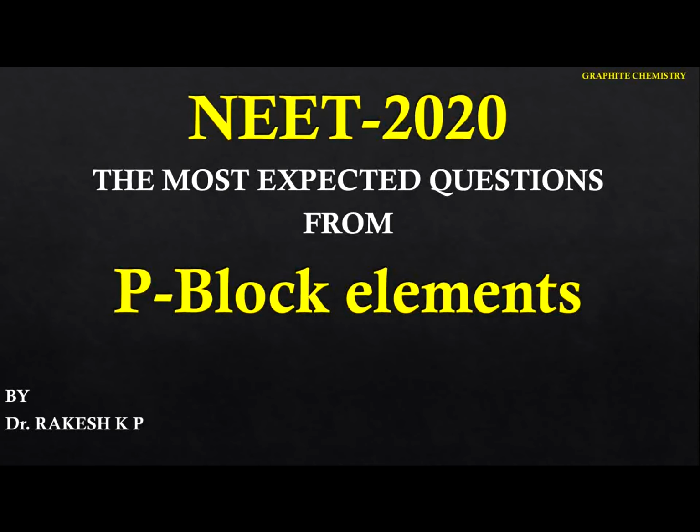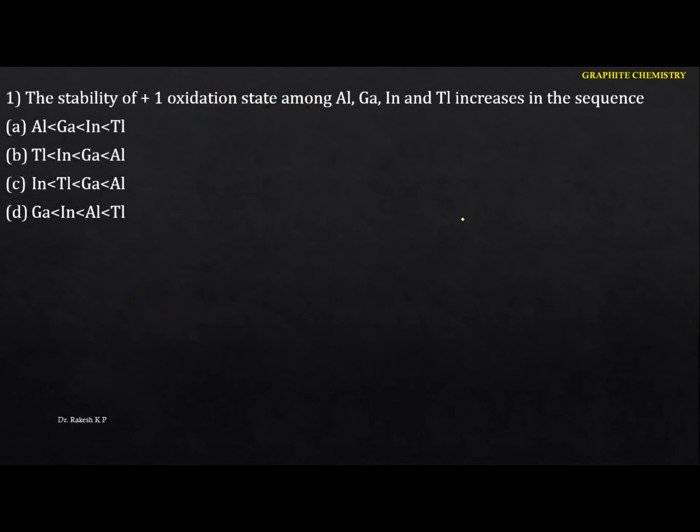Hello student. In this video, I am going to solve the most expected questions in NEET 2020 from the chapter the p-block elements, that is of 13th and 14th group elements. Now let me solve the questions one by one. The stability of +1 oxidation state among aluminium, gallium, indium and thallium increases in the sequence.